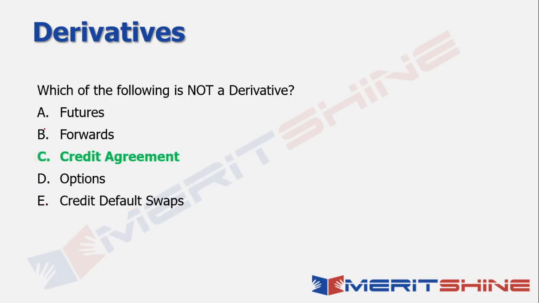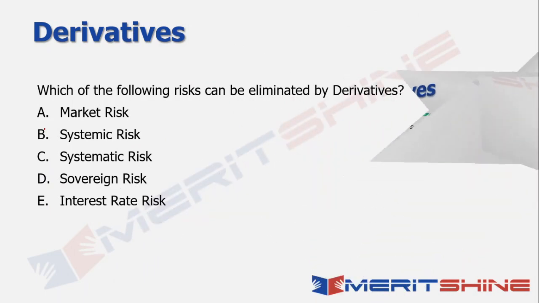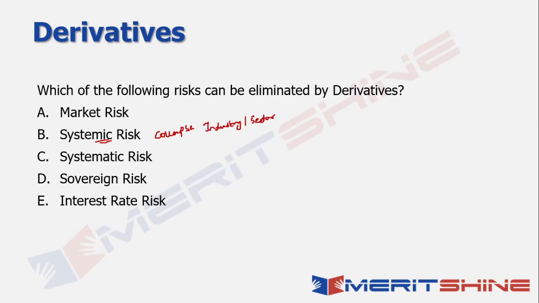Now let's move on to the next question. What does it say? Which of the following risks can be eliminated by derivatives? So let's try and understand these risks in the context of derivatives. Firstly, when I talk about systemic risk, this is basically talking about the risk that exists in the system, right? Let's say, for example, that a company-level mishap or a company-level issue can lead to significant instability or collapse of the entire industry or the entire sector, right? That basically becomes a systemic risk, right?